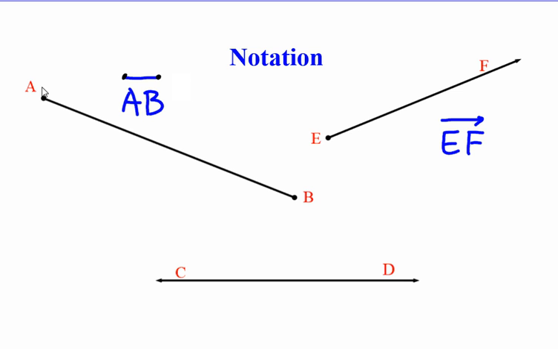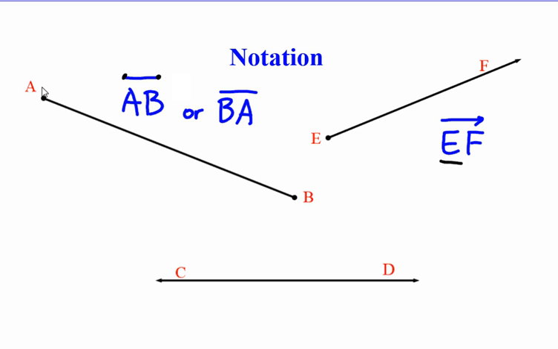Now, an important note about naming a ray: you must always start with the letter that is the endpoint of the ray. Looking back at the line segment, we named that line segment AB. We actually could also name this line segment BA. When naming a line segment, the order of the letters or points doesn't matter, but when naming a ray, it does.